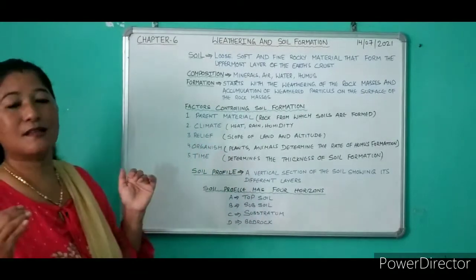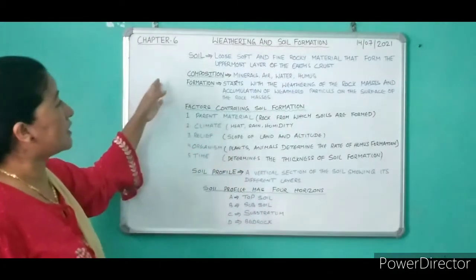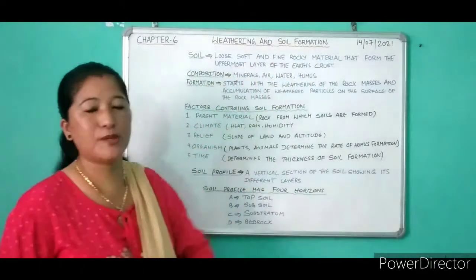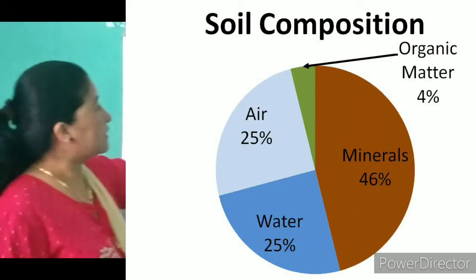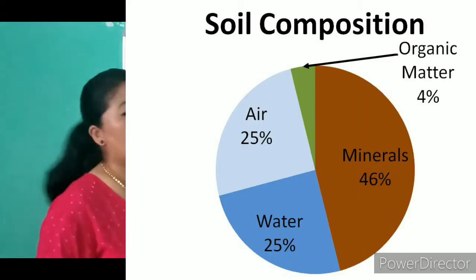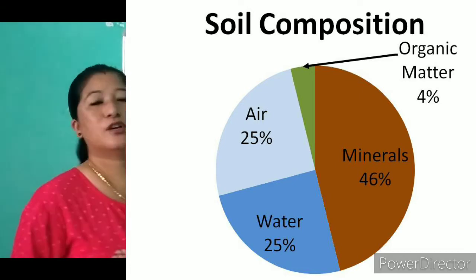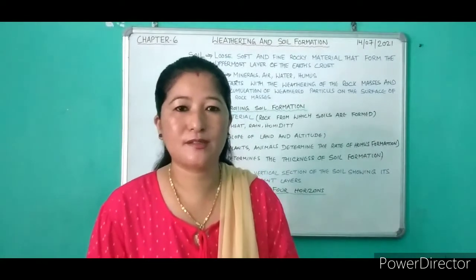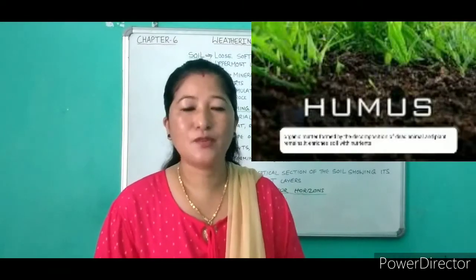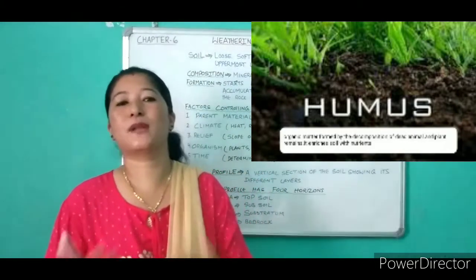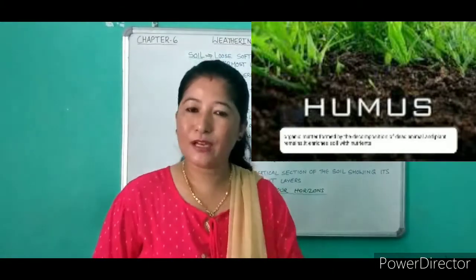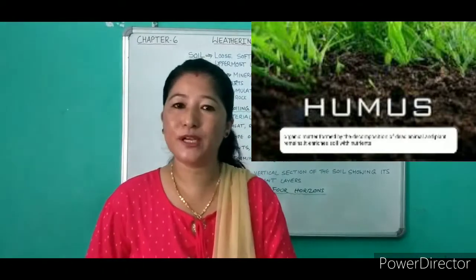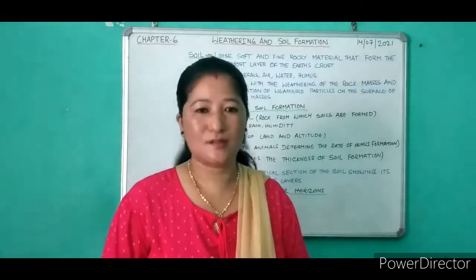Next, let's see the composition now. The soil is composed of minerals, air, water and humus. That means it's made up of minerals 46%, air and water 25%, and humus, that's organic matter, 4%. Now what is the humus? Humus is organic matter which is formed by the decomposition of plant and animal remains, and it's very important because it adds to the fertility of the soil. It increases the fertility of the soil.